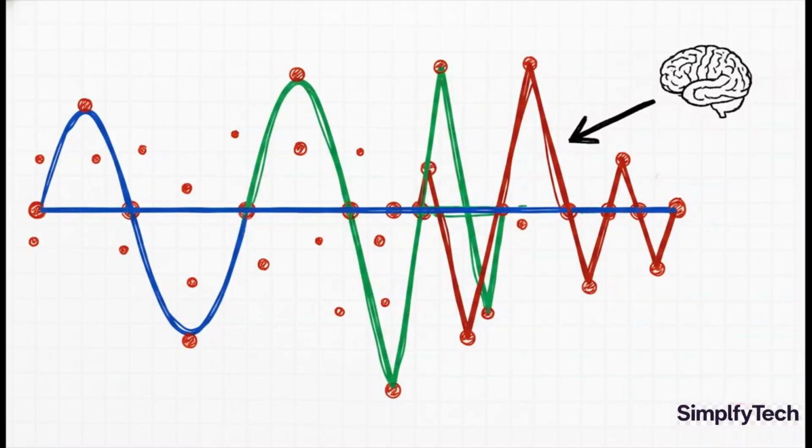Imagine you're trying to help a student study for a big test. Instead of making sure they actually understand the concepts, you just make them memorize the answers to the practice questions. Sure, they'll get a perfect score on the practice test, but what happens on the real exam? They're going to bomb it. That is overfitting in a nutshell. Your model didn't learn the real pattern, it just memorized the noise in your training data.